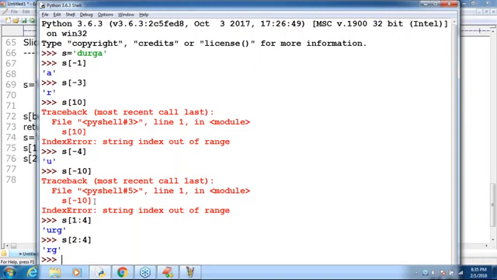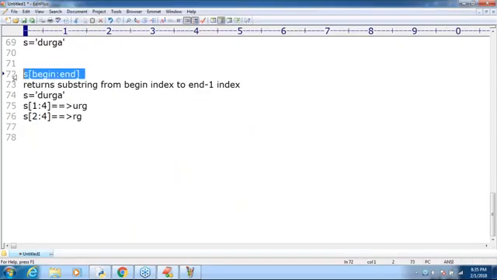Any explanation required? So this is one syntax: s[begin:end] starts from the begin index to the end minus 1 index.